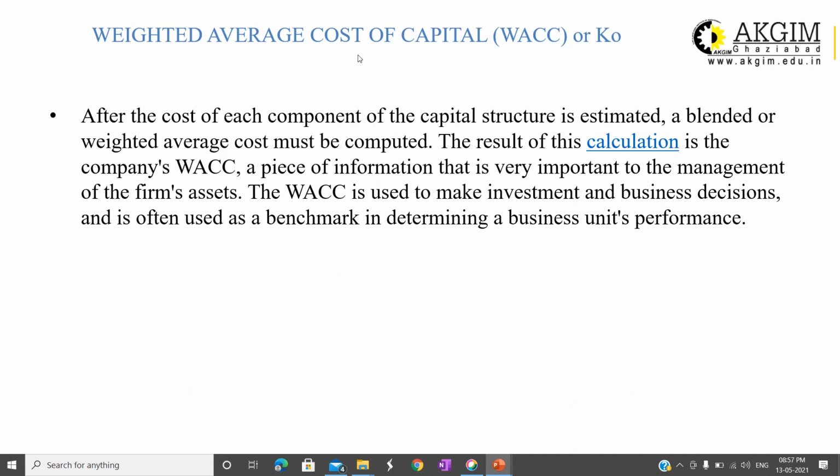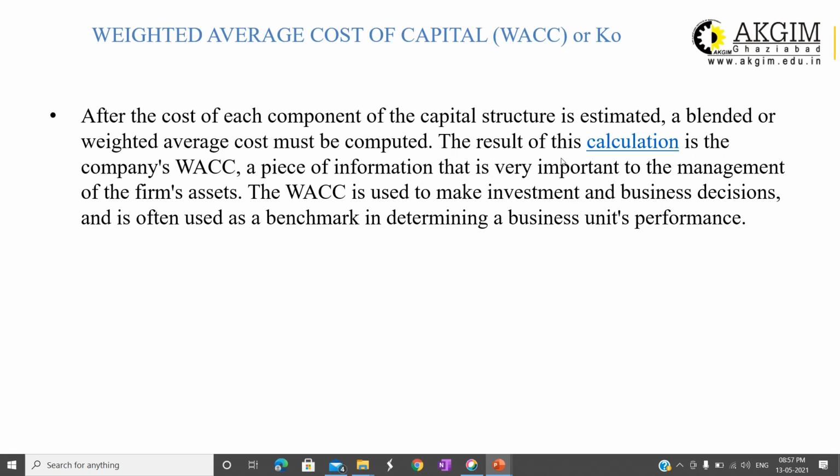Now, the next concept is weighted average cost of capital, also known as WACC or K naught. We have already covered the cost of each component: debt, retained earnings, preference share, and equity share. Normally companies use all four sources of capital in their capital structure. In that situation, a blended or average cost of capital is required for decision making.